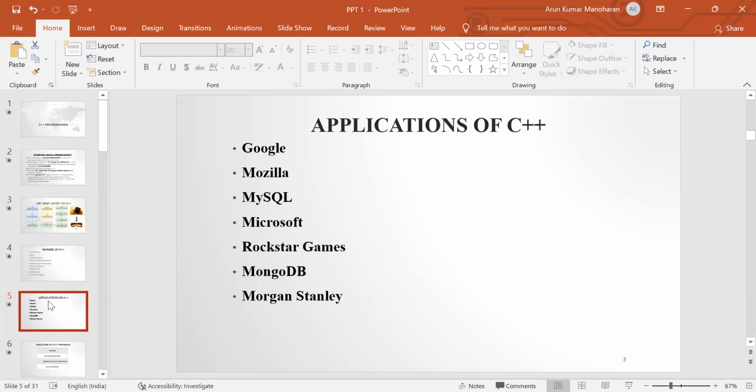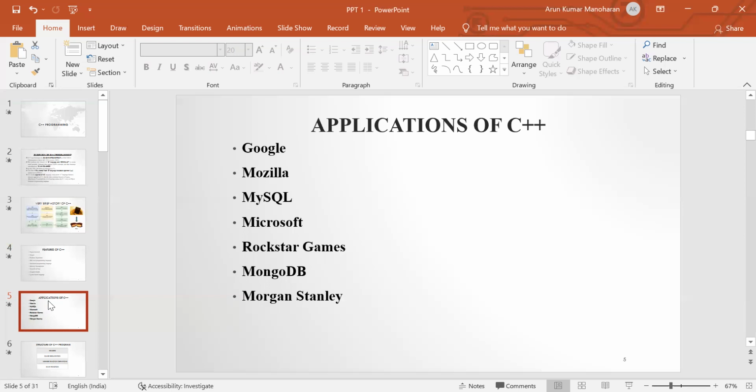Some of the major applications built using C++ by major software vendors are Google. Google File System, Google Chromium browser, and MapReduce large cluster data processing are all written using the C++ programming language. And then Mozilla Firefox and Thunderbird email are both written using C++.